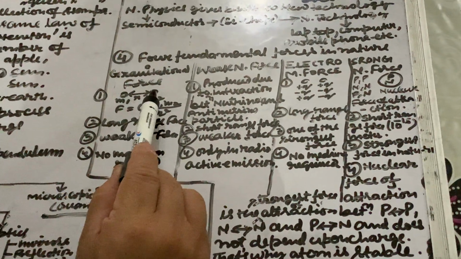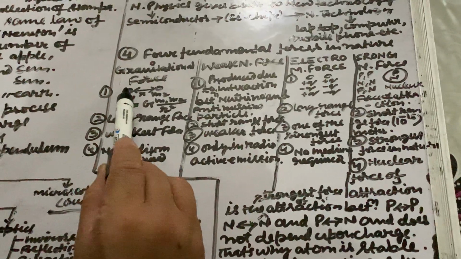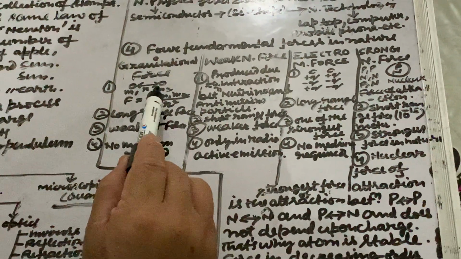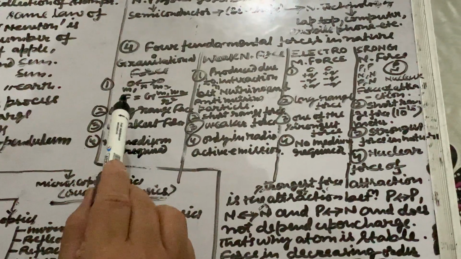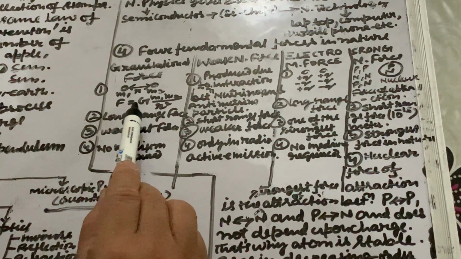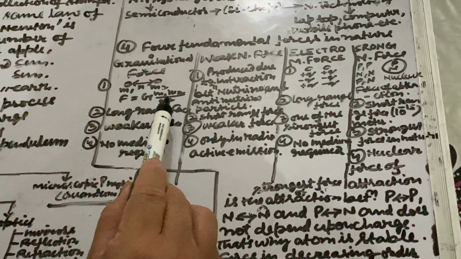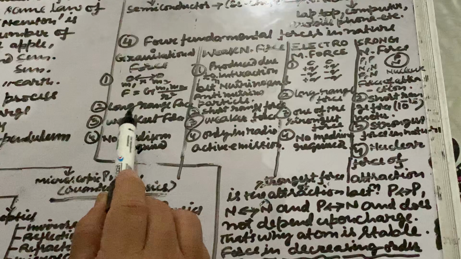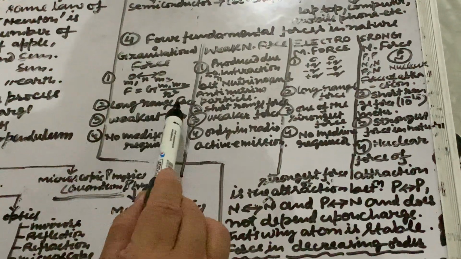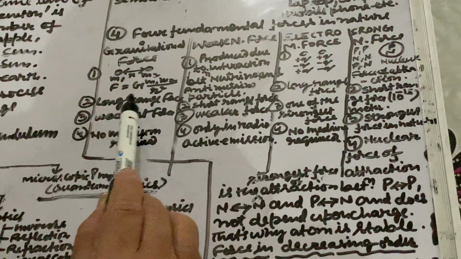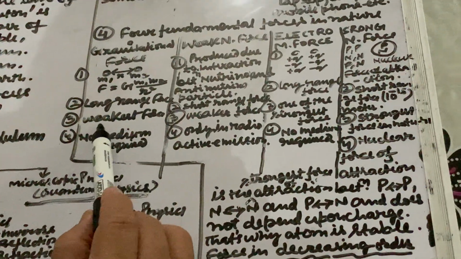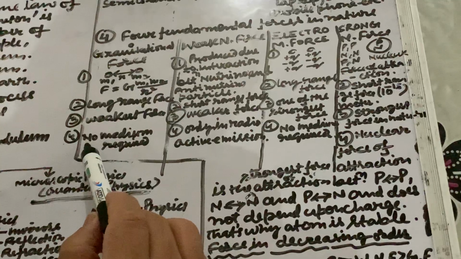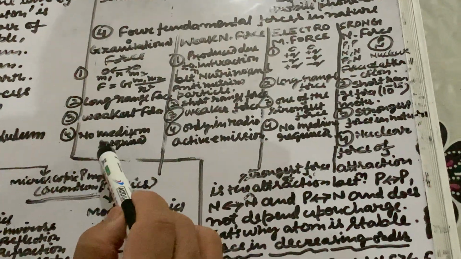So what is this gravitational force? We have already studied that between two masses m1 and m2, if they are kept at a distance r, there is a gravitational force F, which is given by F is equal to G m1 m2 upon r square, where G is the gravitational constant. This gravitational force is a long range force, and it is the weakest force, and no medium is required for this force.